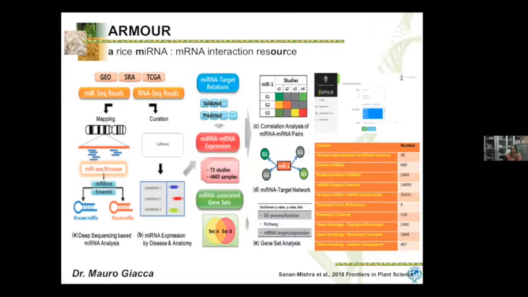Now, since a lot of data has been generated and our hands are amply full, we decided to compile this data in the form of a web server. This is freely available from the ICGB website, and it is called ARMOR, for a RISE microRNA mRNA interaction resource. It carries a lot of information on the different microRNAs and their associated transcripts. It carries information on different microRNAs from 7 Indian plant varieties, and is freely available to use. You can pick and choose what it can be applied for.